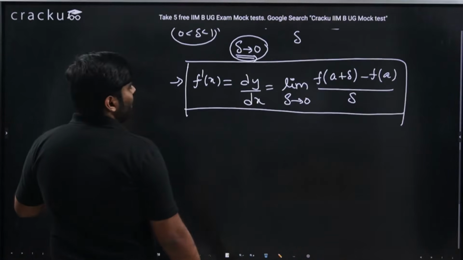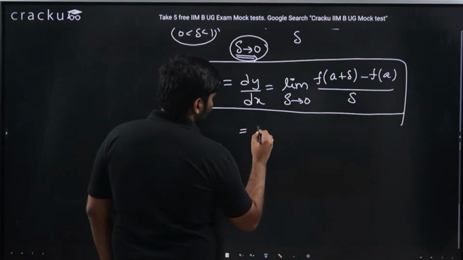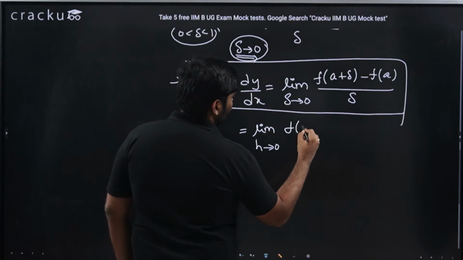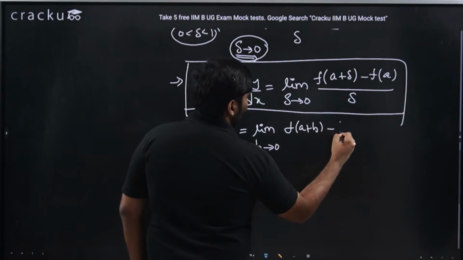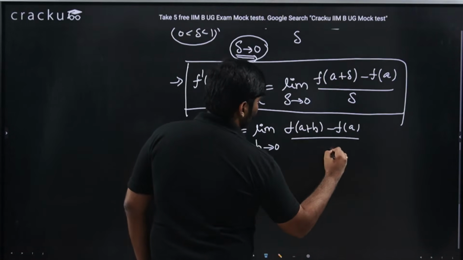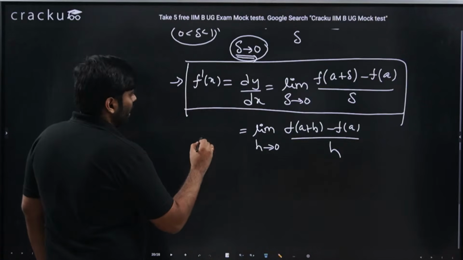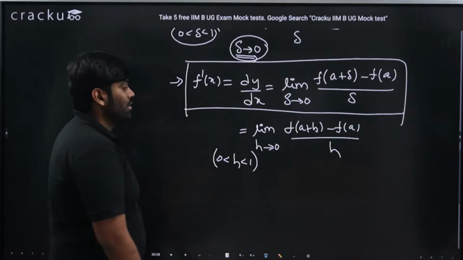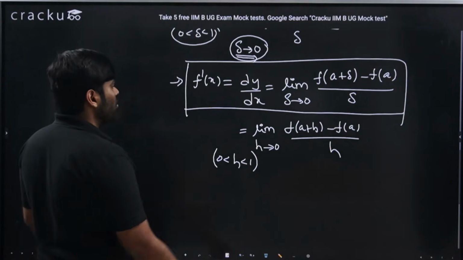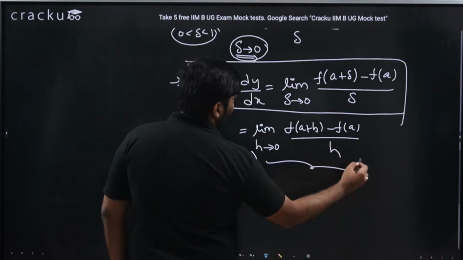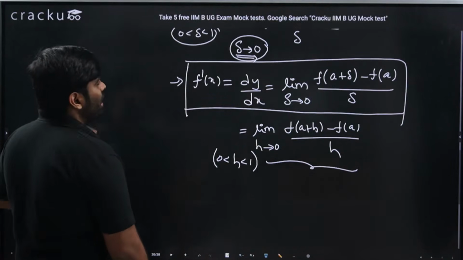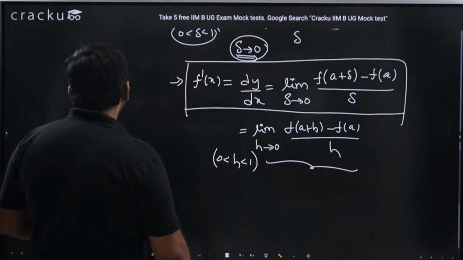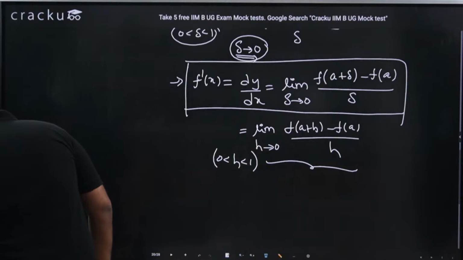This is literally what the derivative means. Probably in some textbooks you might have seen this delta represented as limit h tending to 0, written as f of a plus h minus f of a by h. This is also the same thing. Instead of delta, they are just using h. They just change the variable. There is no big difference between h and delta. So f of a plus h minus f of a by h, or f of a plus delta minus f of a by delta, limit delta tending to 0 or limit h tending to 0.